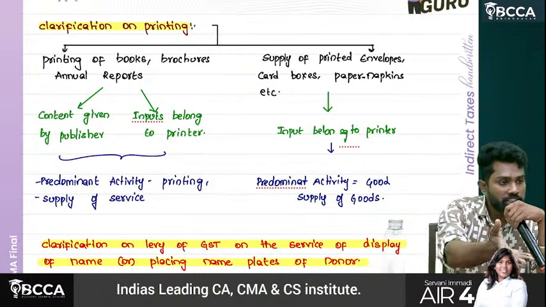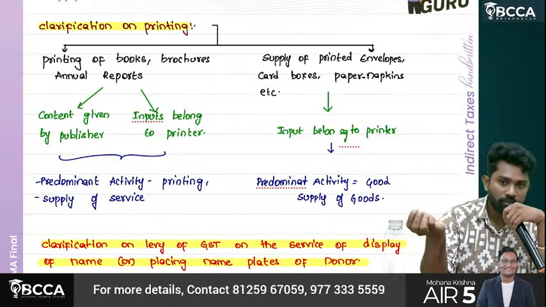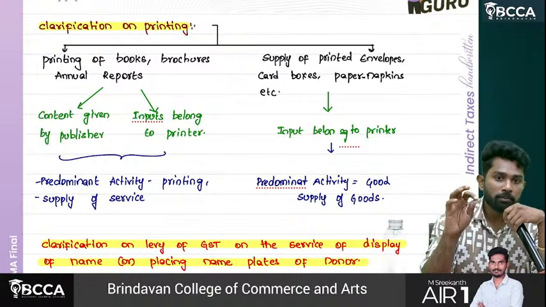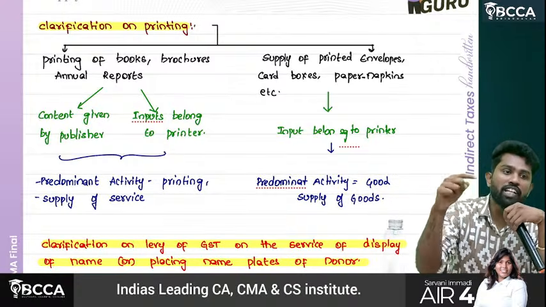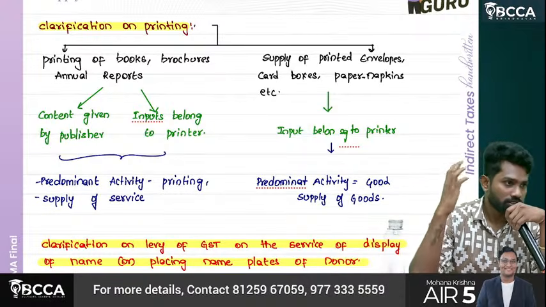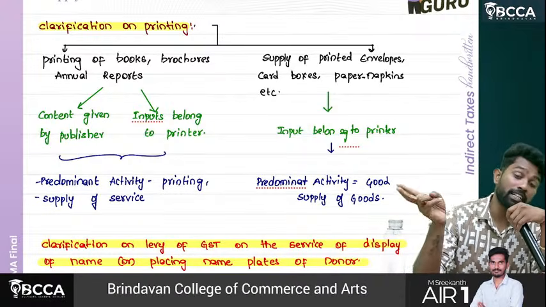So let's say our book's printing only. I'll be giving the content. The printer will print it and give it. So what he is doing is supply of goods or supply of service? Service, because I give the content. But he is doing two things.